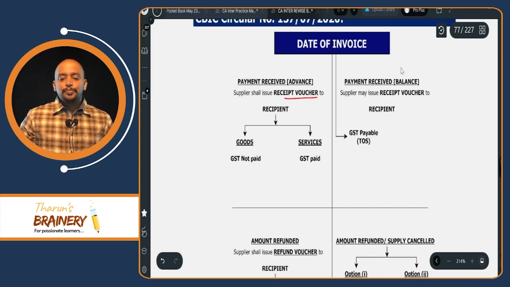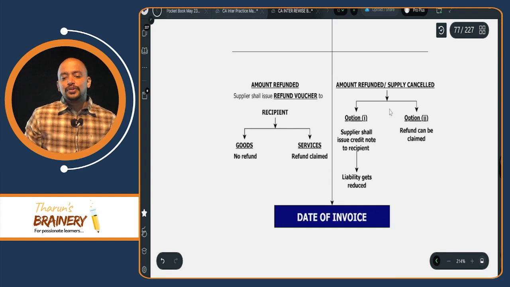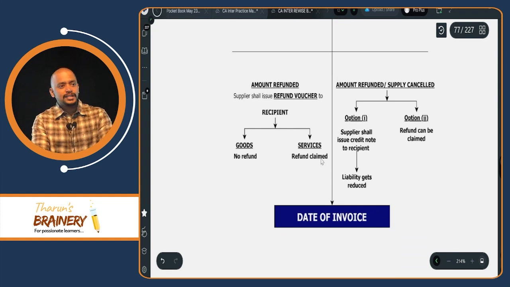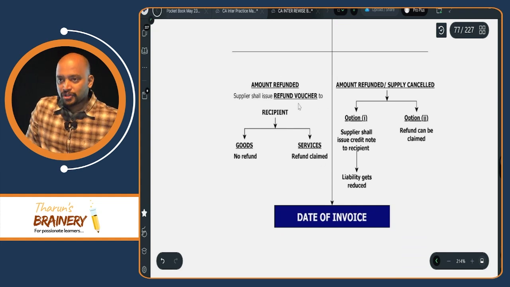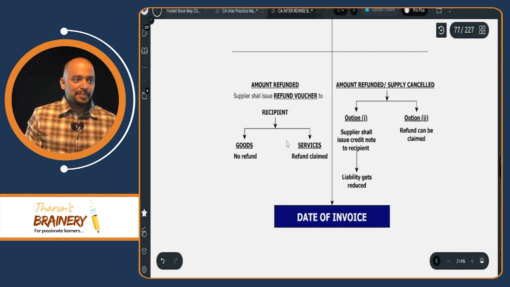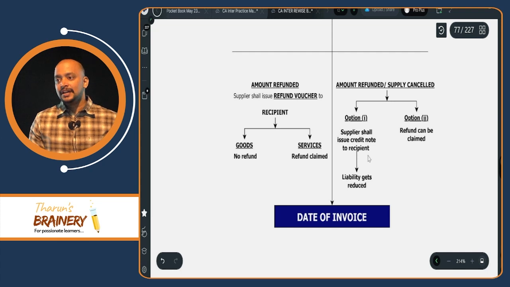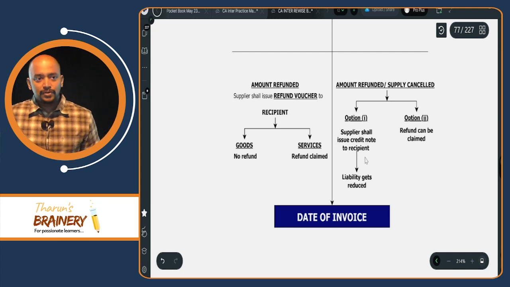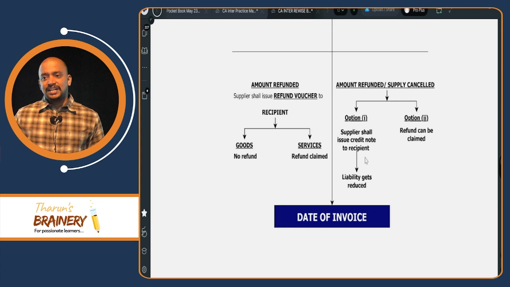Suppose you refund the amount before the invoice, what is the name of the document? Refund voucher. Suppose you have already paid tax and get the refund of GST paid. Suppose the refund is given or the supply is cancelled after the invoice, what is the name of the document? Credit note. But for a credit note, there is a time limit. What is that? 30th November of the succeeding financial year.